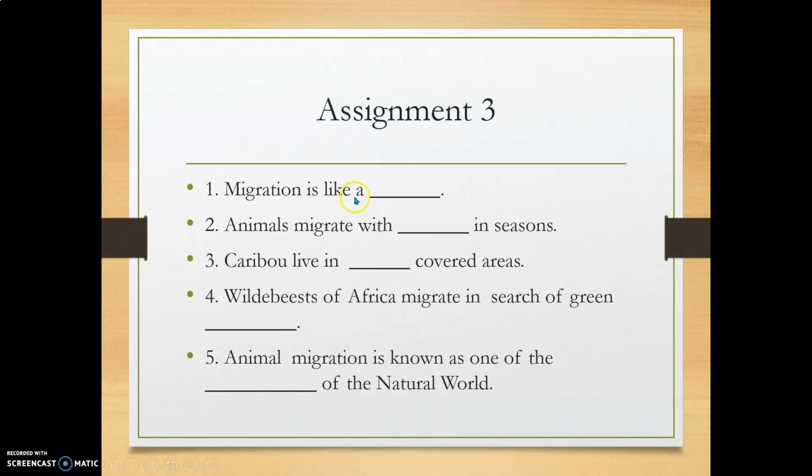First one, migration is like a dash. Animals migrate with dash in seasons. Caribou live in dash covered areas. Wild beasts of Africa migrate in search of green dash. Animal migration is known as one of the dash of the natural world.